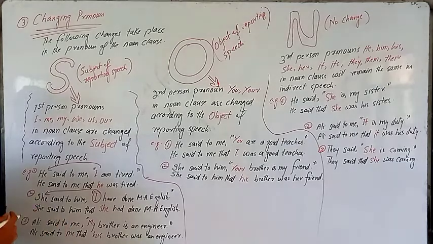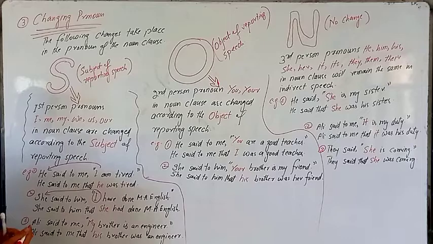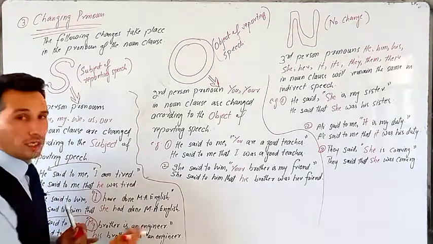Next example, Ali said to me, "My brother is an engineer." Now, here "my" is a first person pronoun, but it is in possessive case. So Ali said to me that. Again, we change it according to the subject, and the subject is Ali. Now, Ali is one male, and for male we use "he", and the possessive case of "he" is "his". So we say, Ali said to me that his brother was an engineer.